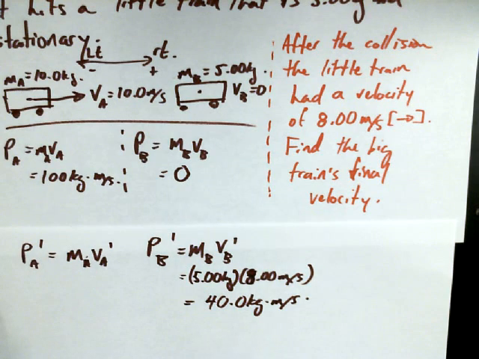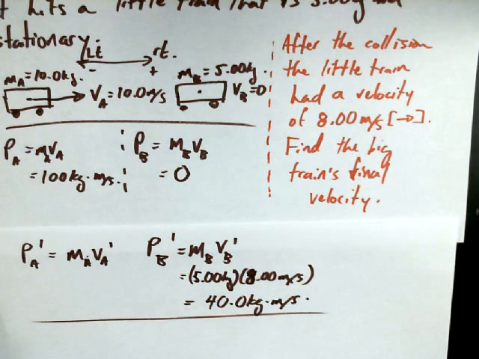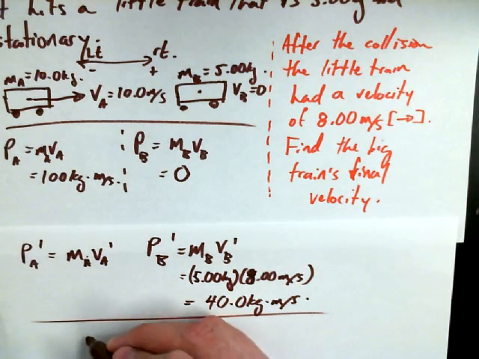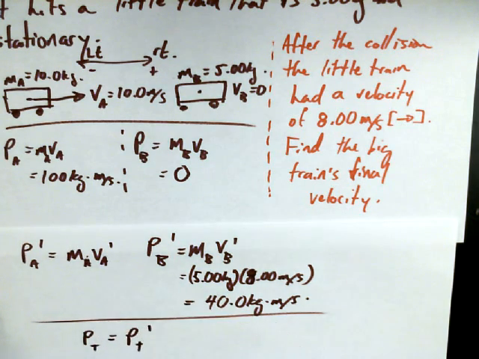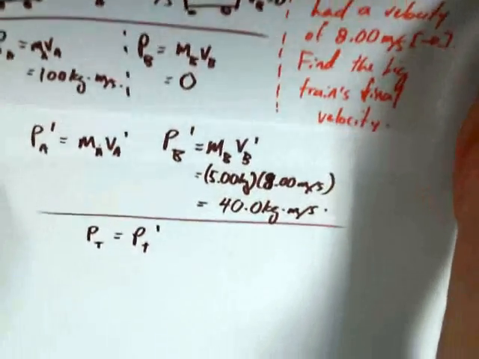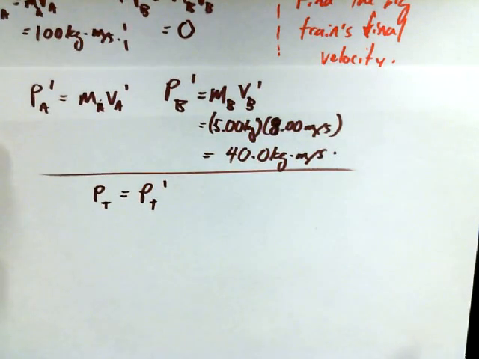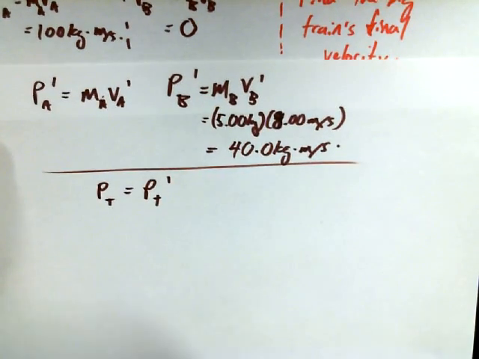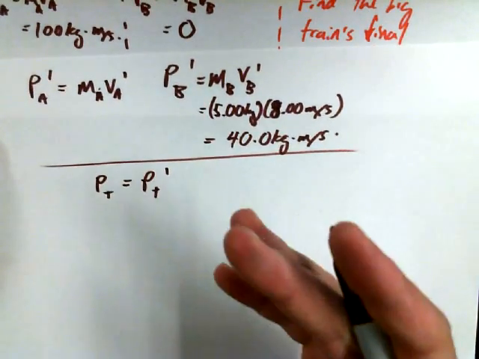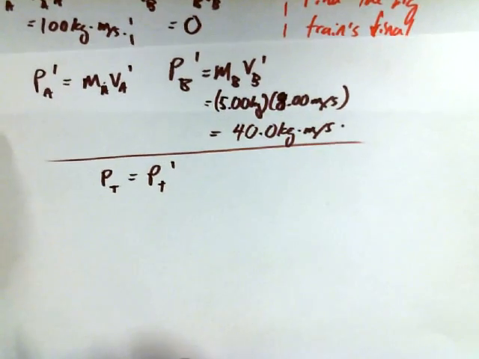And we don't know PA primed yet. We'd like to come up with some way to do it. We said before that P total should be equal to P total primed, and that's still going to be true. And I know this is a nice round number. Some people have already done it in their heads. We're just going to go through the process of showing the communication for the occasion when it's going to be more tricky, okay?